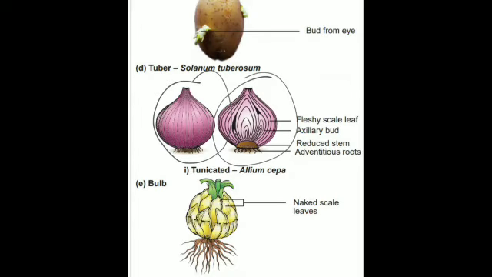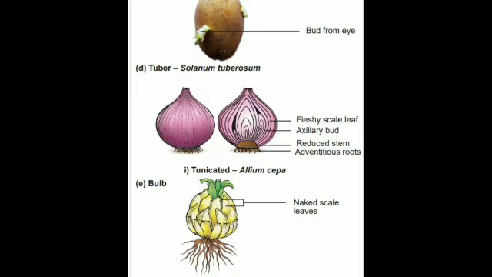If you open this, you will see this kind of structure, known as fleshy scale leaves. And what is inside this? It is the axillary bud. They are protected by fleshy scale leaves. The axillary bud inside is protected by the fleshy scaly leaves.